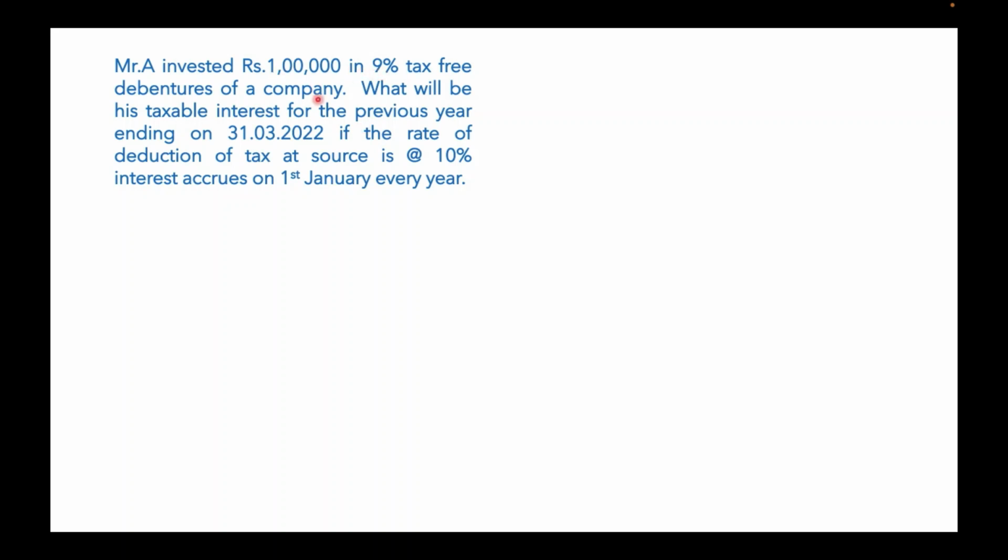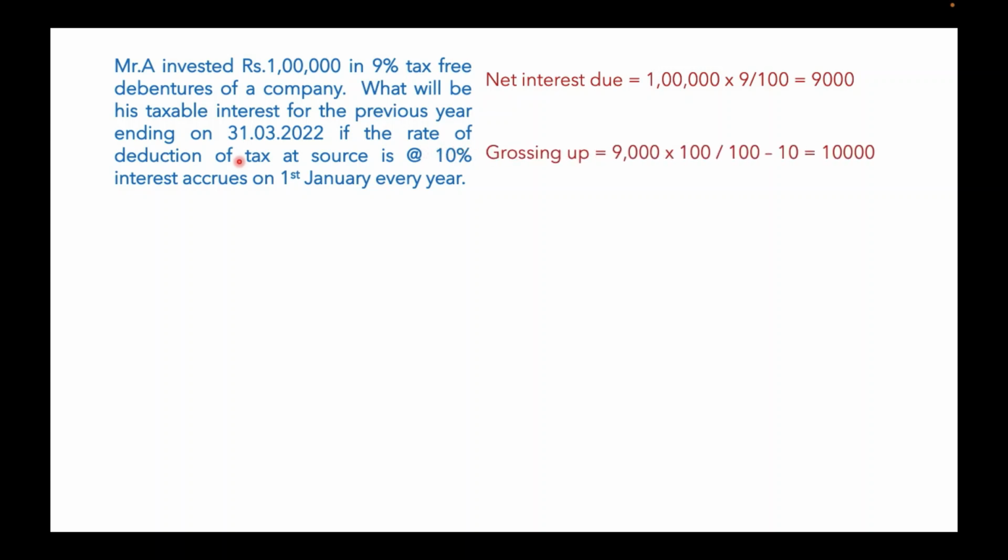To gross this up, first you have to find the interest amount. So 1 lakh into 9% comes to 9,000. After getting the value 9,000, you have to gross up this 9,000. So 9,000 into 100 divided by 100 minus 10.